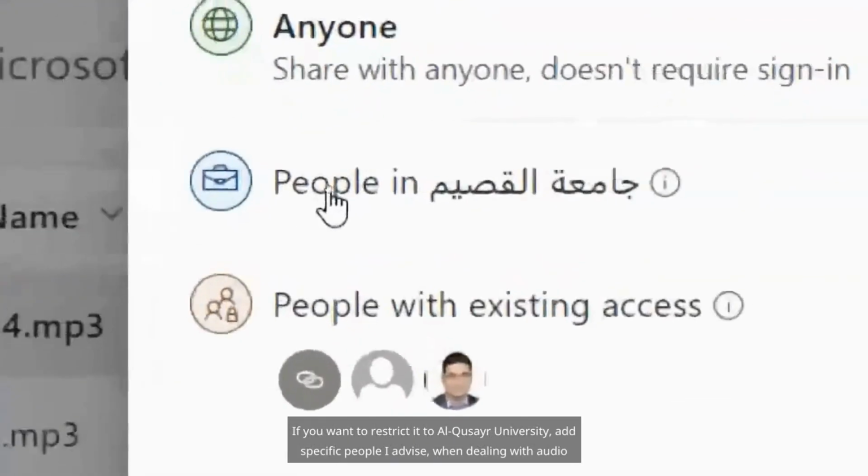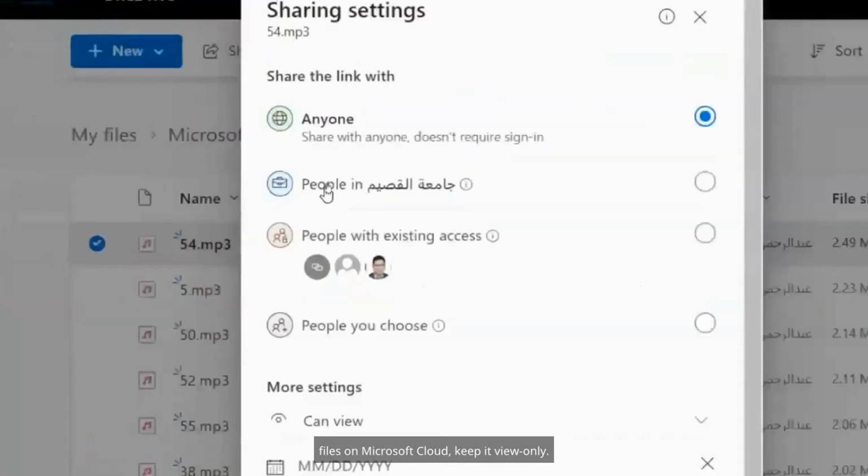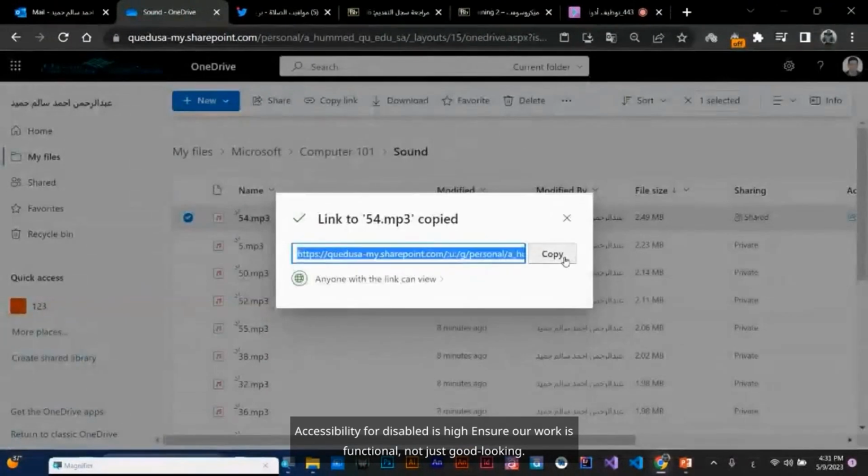If you want to restrict it to Al Qusair University, add specific people. I advise when dealing with audio files on Microsoft Cloud, keep it view only. I can handle it in multiple ways. It will ask to browse from course or existing file. I use any source. Accessibility for the disabled is high. Ensure our work is functional, not just good looking.